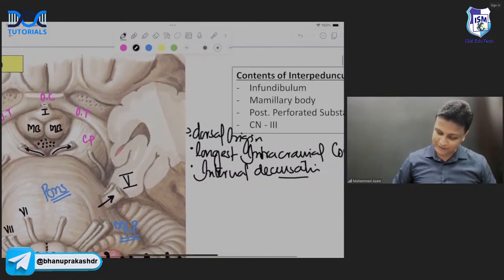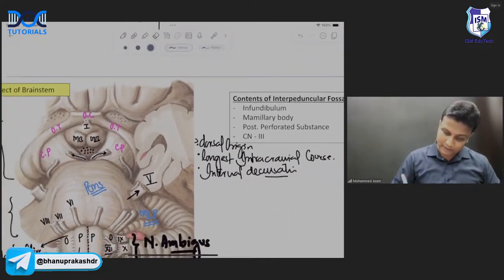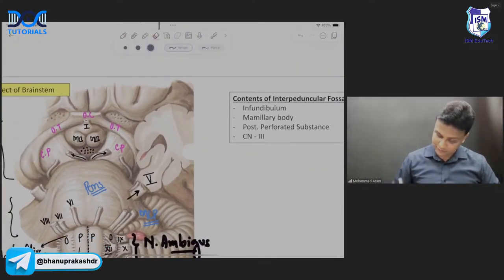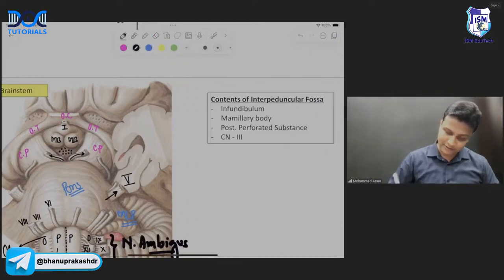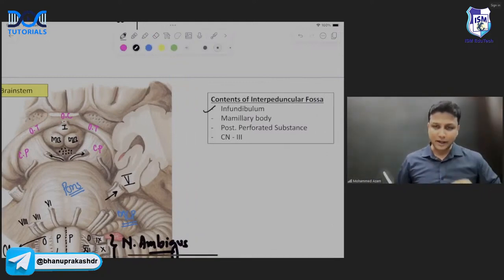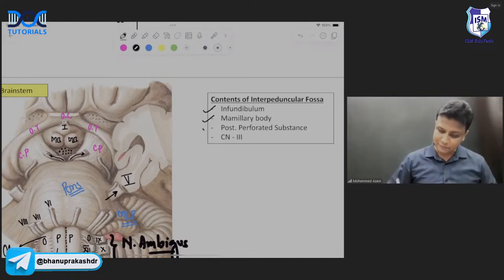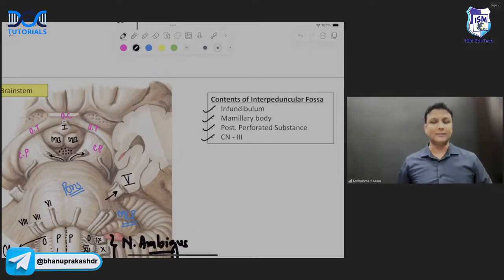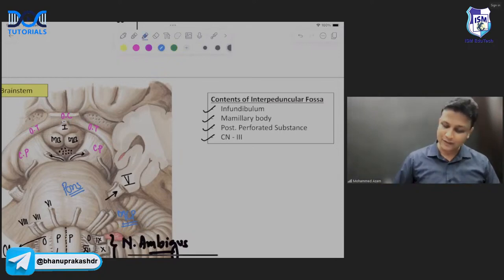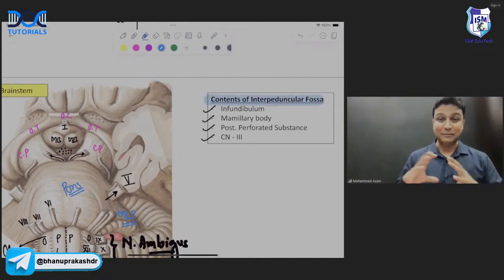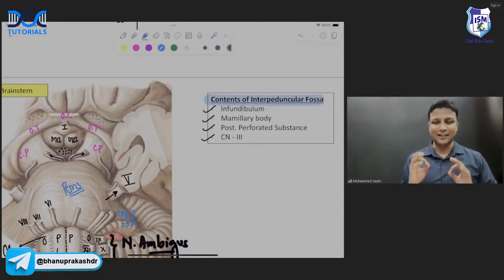And yes, let us cross check here, sir. So what will be the contents of interpeduncular fossa? Number one, you're able to see here, there is infundibulum. Just behind that, there will be mammillary body. And just behind that, there is a perforated substance. So that is posterior perforated substance. And then there will be the cranial nerve number 3, the third nerve, that is your oculomotor nerve. These are all the contents of interpeduncular fossa, the fossa which is present between the two peduncles here, sir. Crystal clear concept. Are you understanding me?